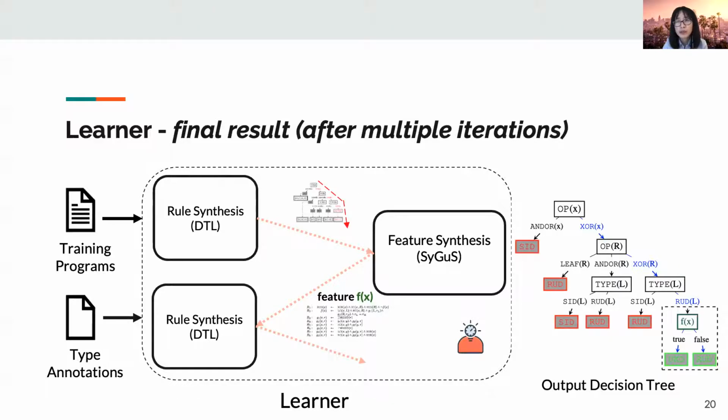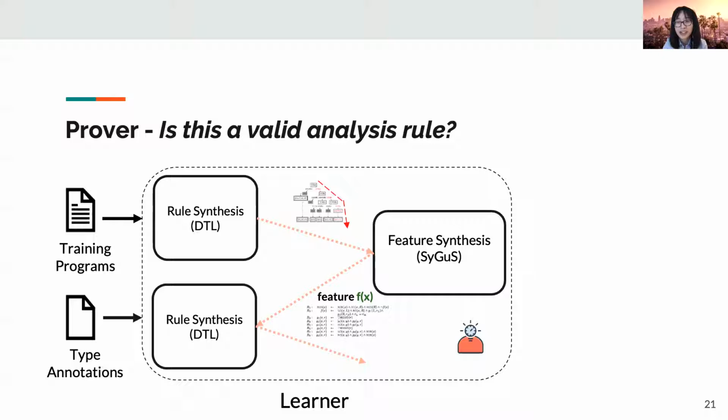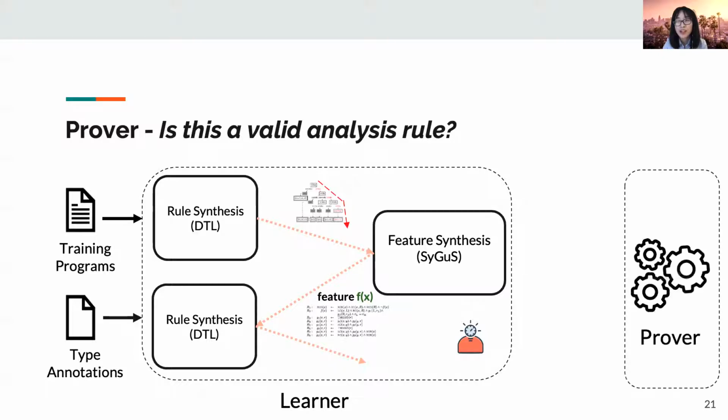We take a closer look at this new tree. Each node has been correctly classified. However, is this the analysis we want that can soundly infer the types? Actually, we are not sure either. To resolve this challenge, we introduce a prover to check the soundness of the learner.